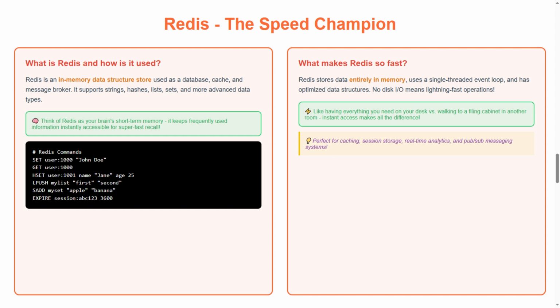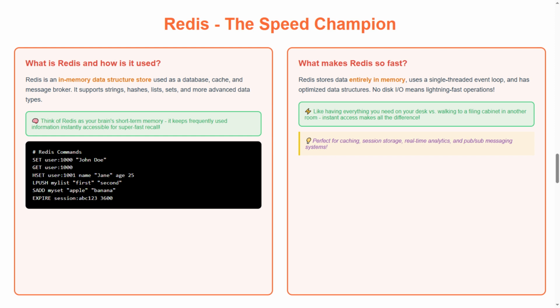Second question, what makes Redis so fast? Redis stores data entirely in memory, uses a single-threaded event loop, and has optimized data structures. No disk I/O means lightning-fast operations. Like having everything you need on your desk versus walking to a filing cabinet in another room. Instant access makes all the difference.